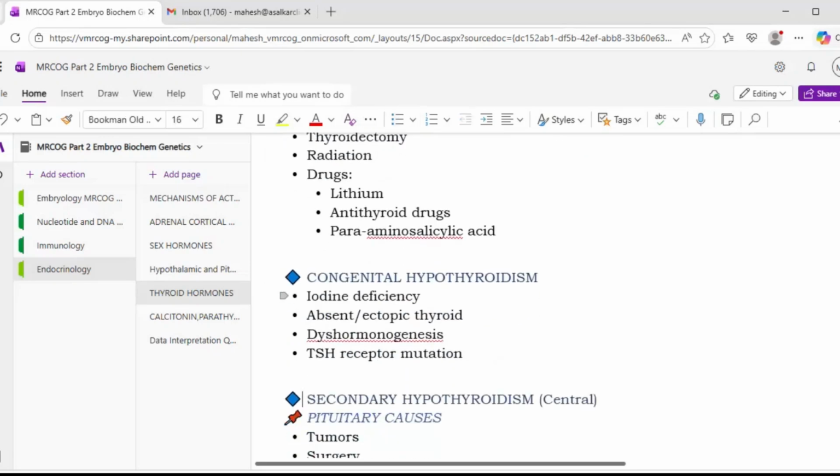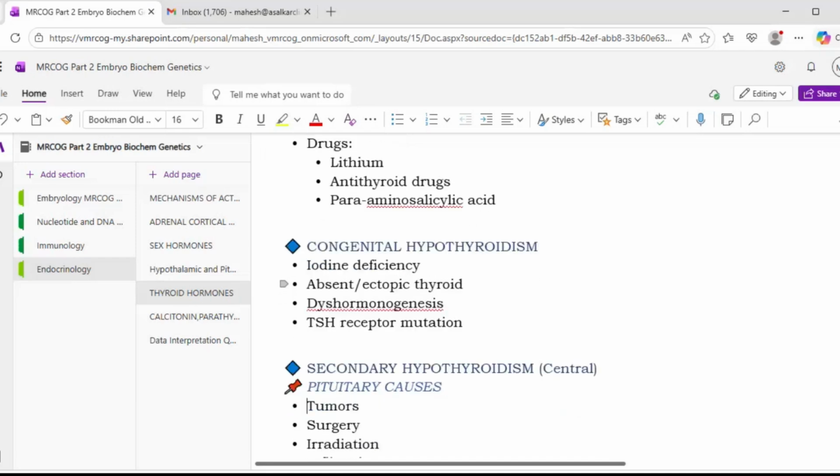Then congenital hypothyroidism, causes of which will be iodine deficiency, absent or ectopic thyroid, dyshormonogenesis, and TSH receptor mutation.